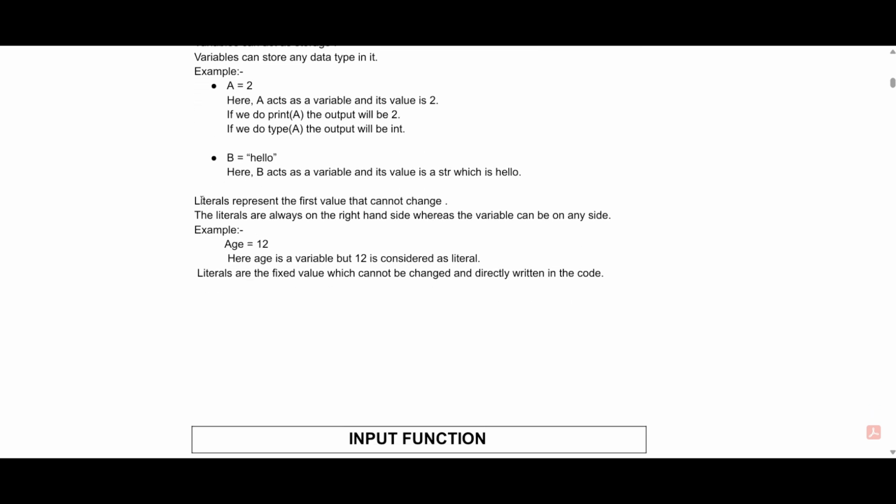And if we look at the literals, so the literals represent the fixed value that cannot change. The literals are always on the right hand side, whereas the variable can be on any side. And in easy terms, if we want to understand the basic difference between literals and variables, literals are those things which cannot change, meaning that they are always fixed, whereas variables are those things which can vary.